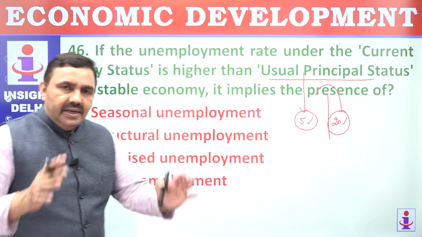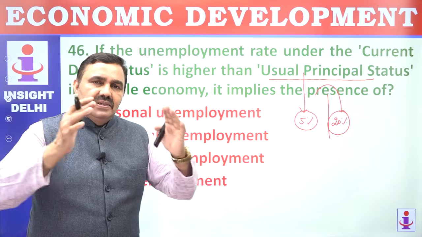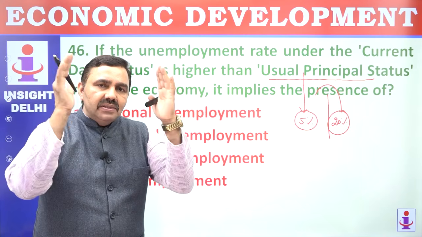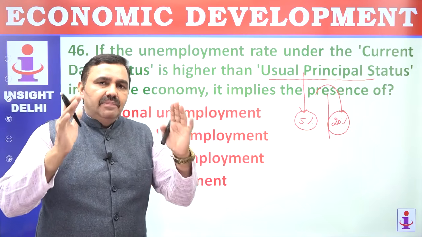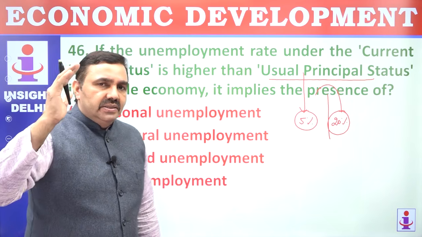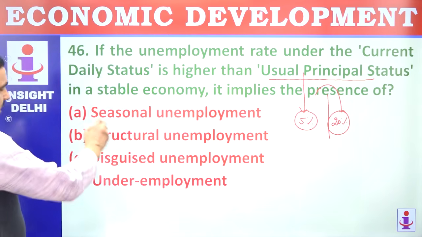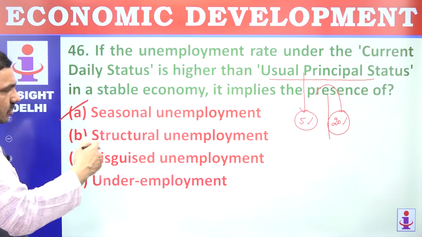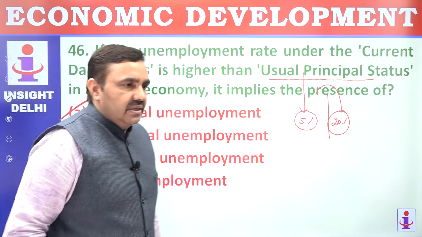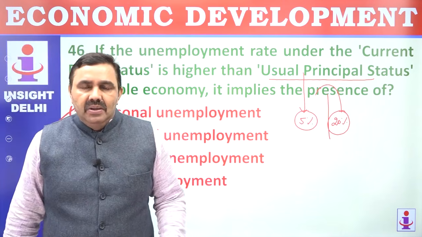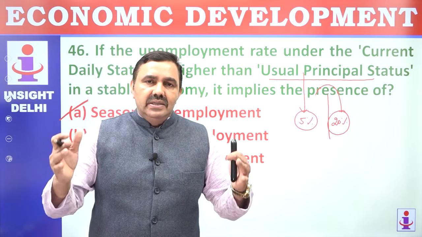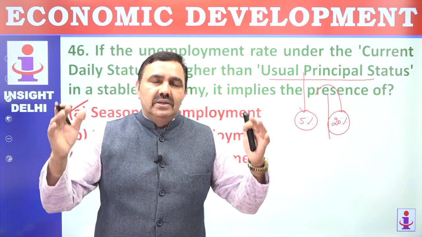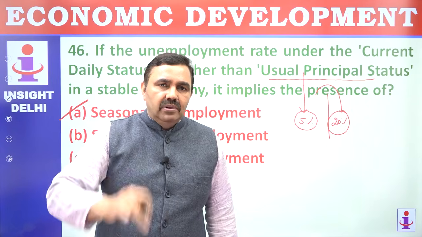Problem is that people are getting employment during specific seasons, and during specific seasons they have little employment. This is what you say, seasonal employment. When the cropping time is there, when the harvesting time is there, employment is high in villages. But during the lean season, during the rainy season, employment is less in villages. So that is seasonal unemployment.